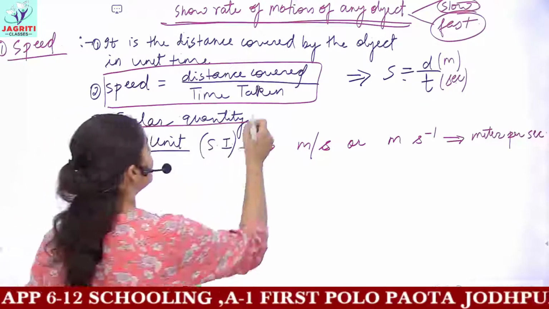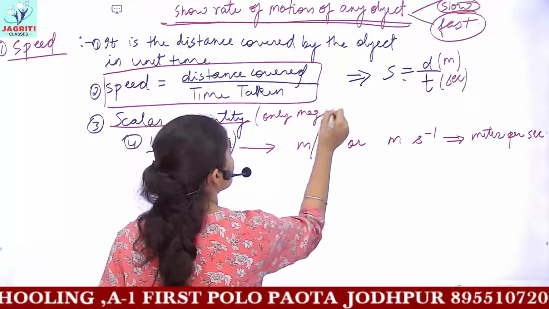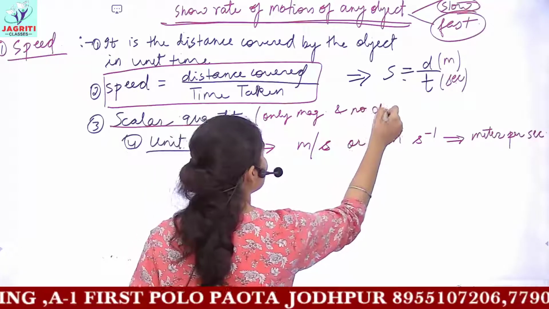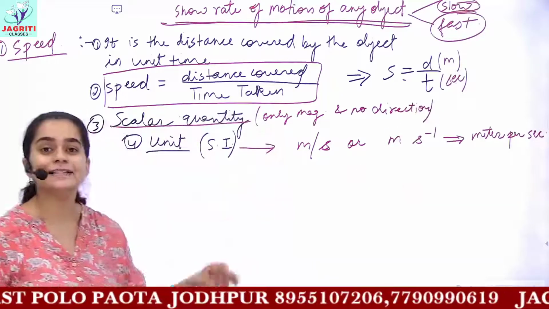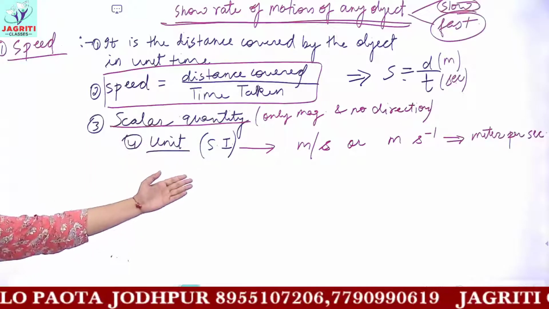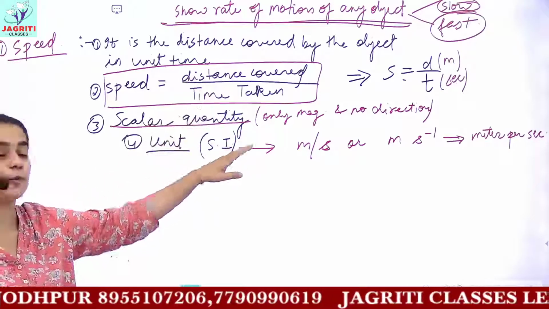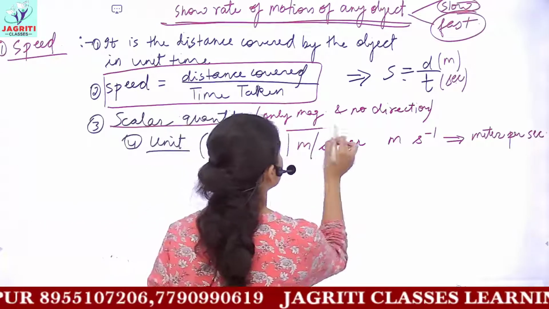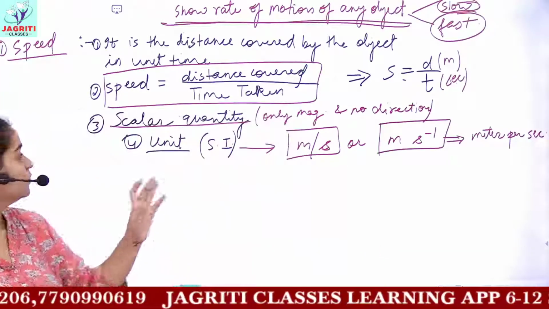Scalar quantity means it has only magnitude and it does not carry any direction with it. Hence it is referred to as a scalar quantity. And talking about the SI unit of speed, as we came to know from the formula, the SI unit is meter per second, or you can write it as meter second inverse.